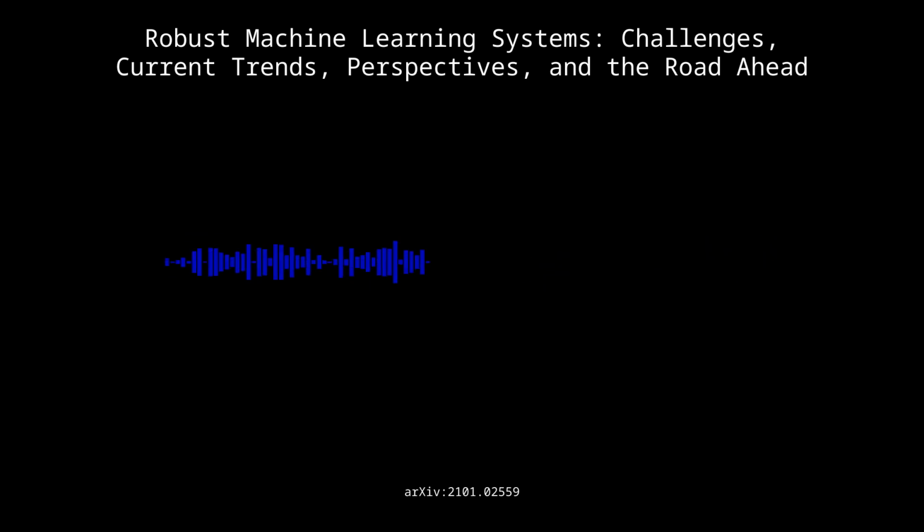Exactly. And that responsibility goes beyond just the researchers and developers. It involves policymakers, regulators, people thinking about ethics, even the public. We need everyone to work together to make sure ML is developed and used in a way that aligns with our values and goals. This whole deep dive has really shown how complex it is to build truly robust ML systems.